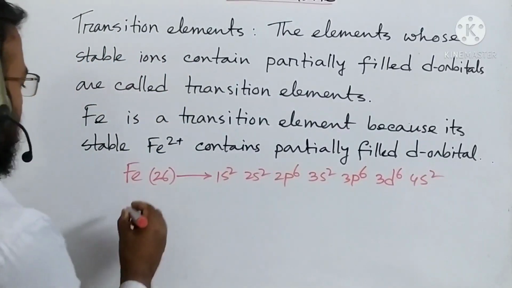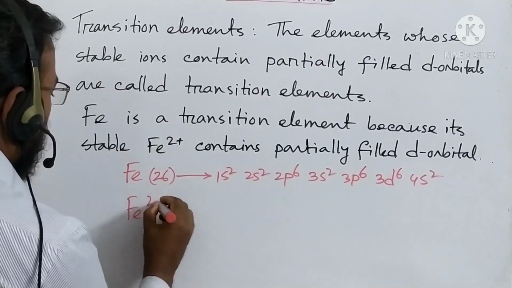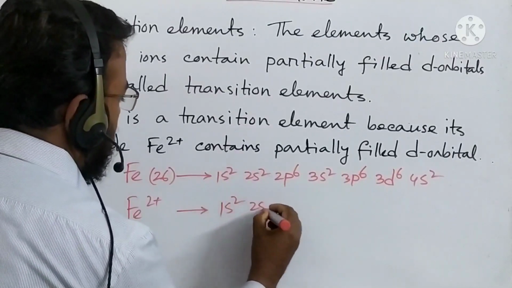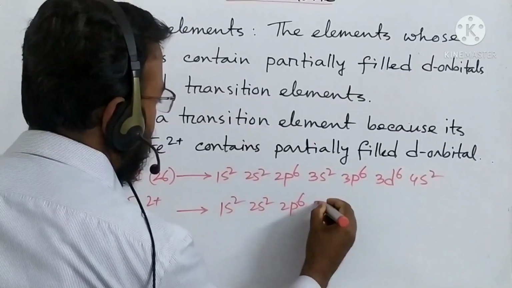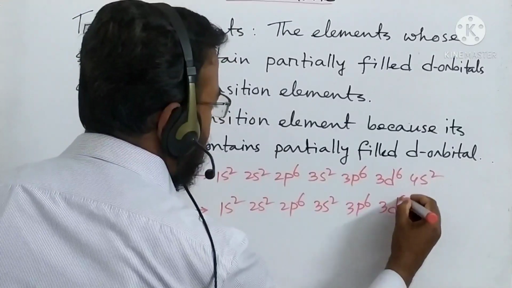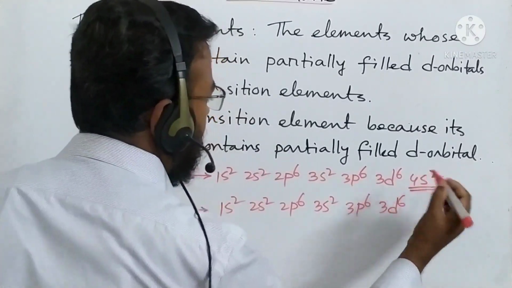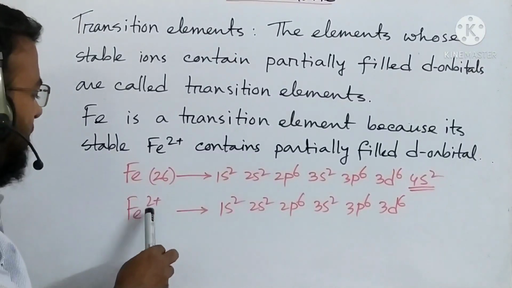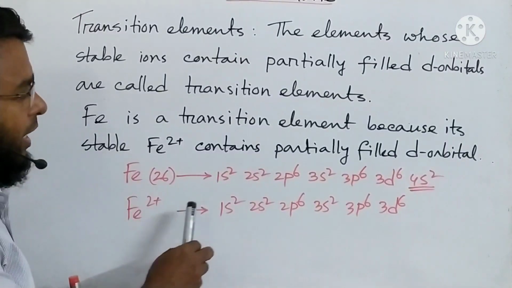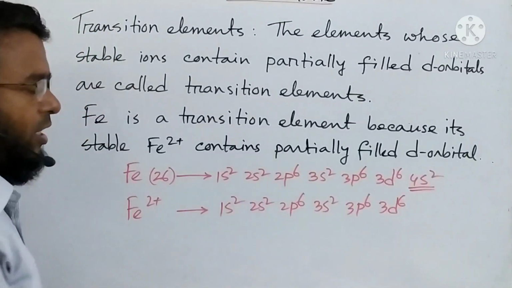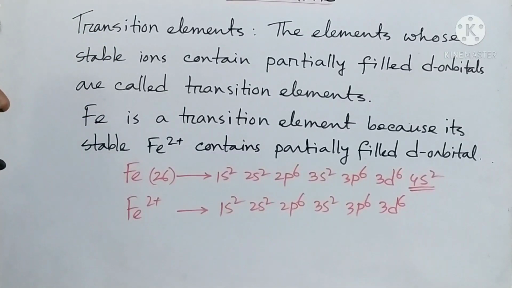So iron donates 2 electrons, then it will be 1s2, 2s2, 2p6, 3s2, 3p6, 3d6, and these 2 electrons are donated from the outermost energy level. For this reason the valency of iron is 2, it is ferrous. Again, to attain half filled d orbital it donates another electron, then it becomes ferric.